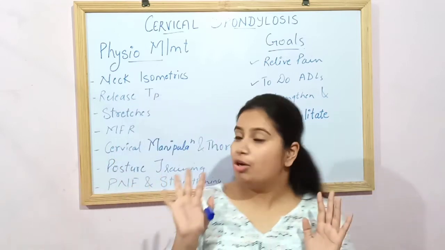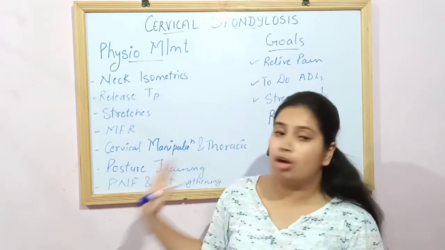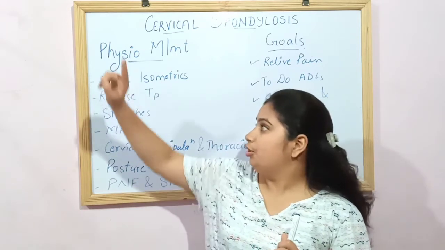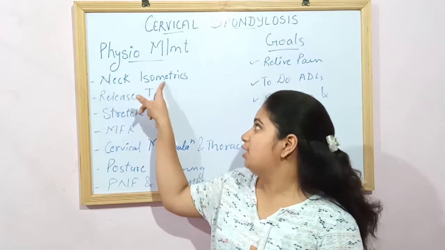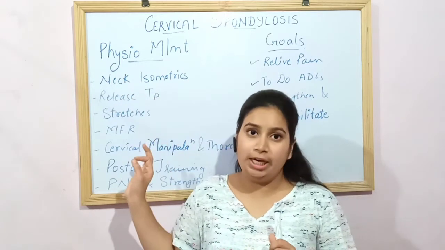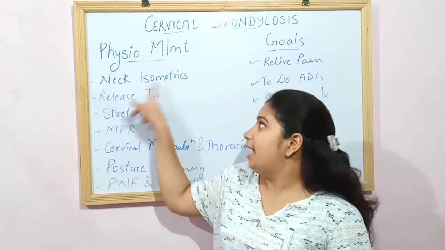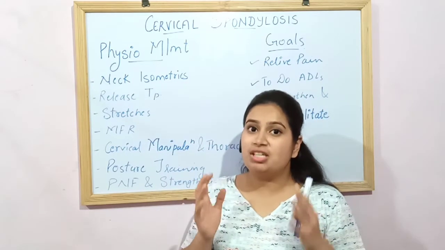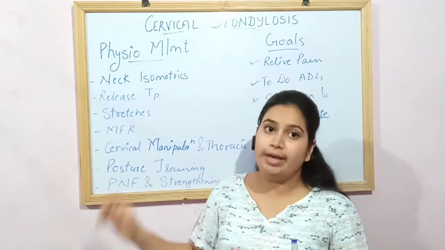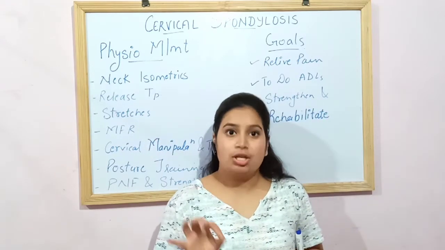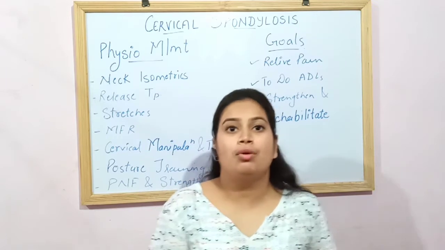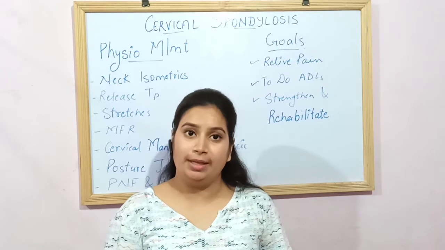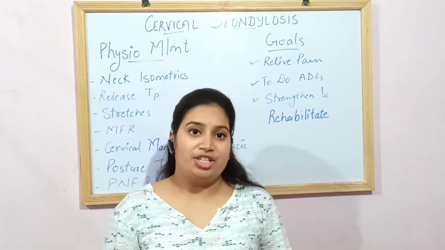Okay. So now moving on to the physiotherapy management. From the physiotherapy point of view, first of all, you can give your patient the neck isometrics. I'm going to explain how they are given further in the video. When you have palpated your patient, if you have found some trigger points, TP is the trigger point, you need to release these trigger points. To release these trigger points, you can use massage techniques, that is the ringing method, rolling method and picking up method. This comes under the pressure release technique.